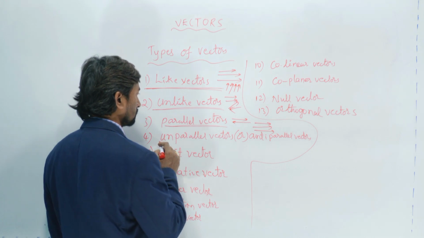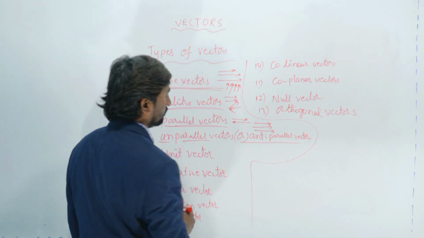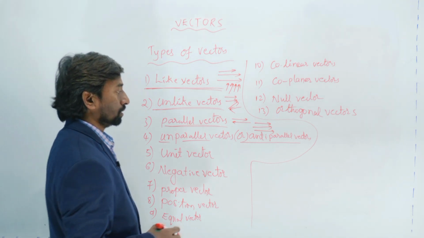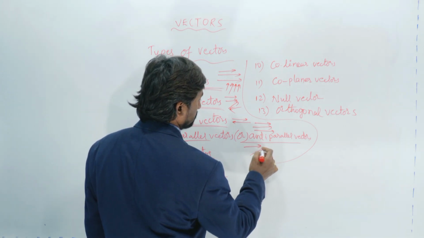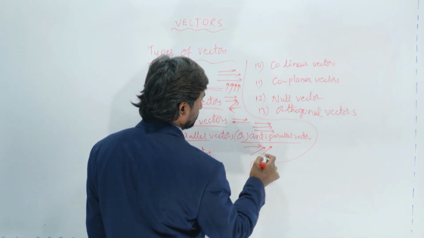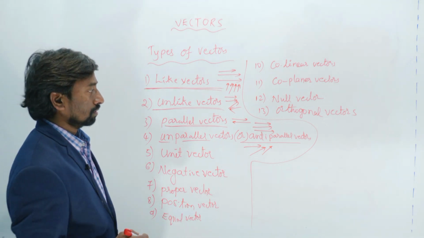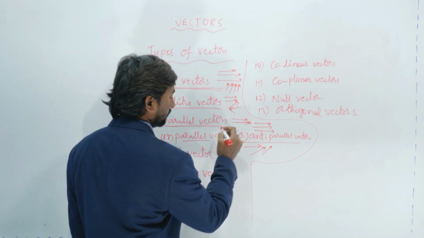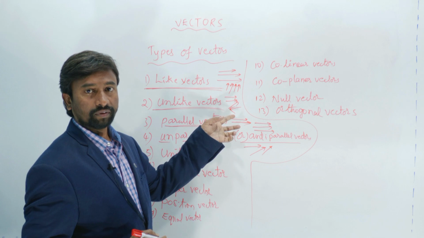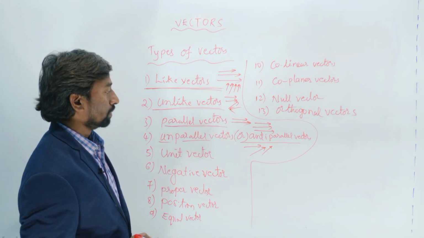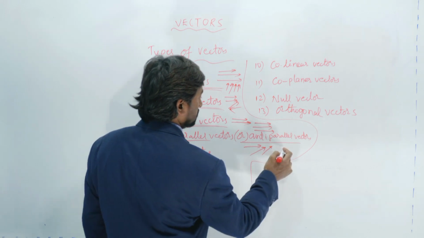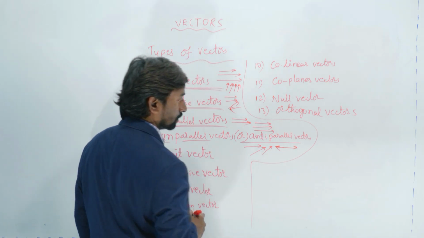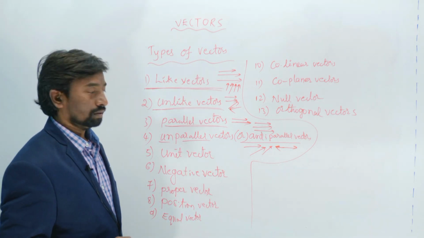Unparallel or anti-parallel vectors are vectors in different directions, which are not parallel to each other. Suppose the vectors may be like this. So like this, they are anti-parallel vectors. Here this direction is the same direction, and parallel vectors are parallel to each other. Here anti-parallel means the vectors are like this, both in different directions. So they are said to be anti-parallel vectors.